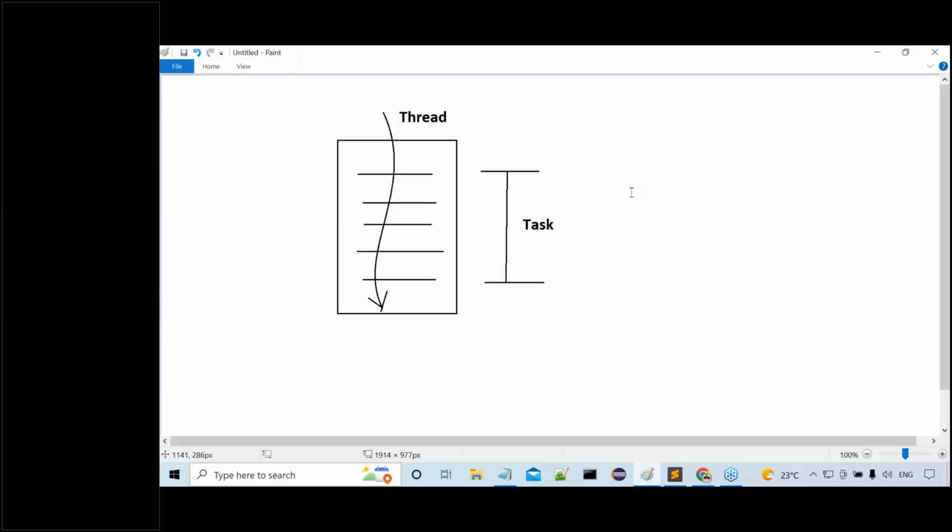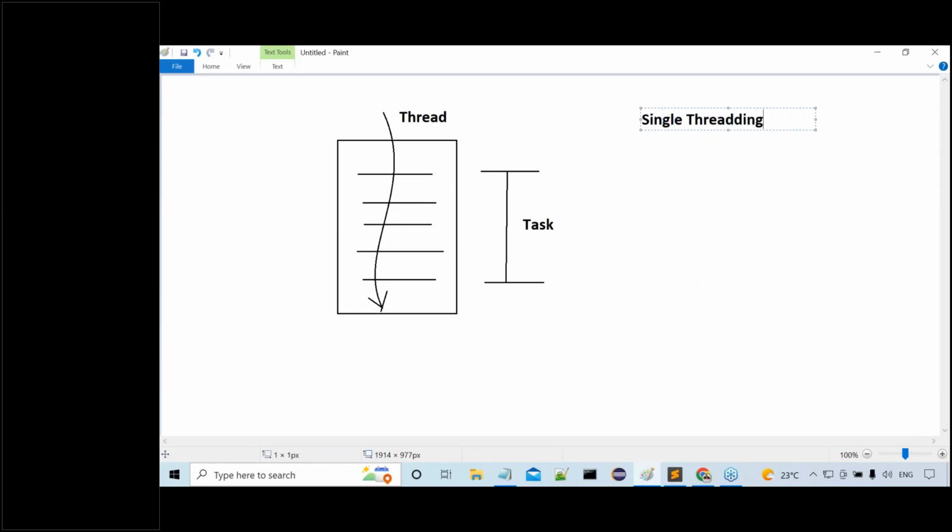There are two thread models in programming. What are the two thread models? First one is single threading and the second one is multi-threading. Observe carefully. First one is what? Single threading, and second one is what? Multi-threading. That's okay, fine. What is this single threading and what is this multi-threading actually?